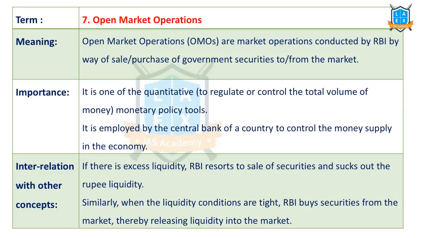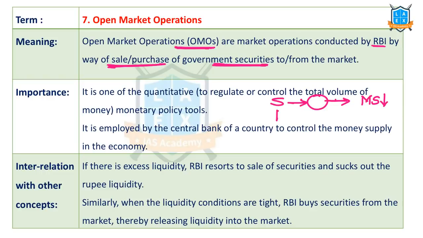The next important term is open market operations. Recently, RBI has gone for open market operations to increase the money supply in the economy. What is the meaning of open market operation? Open market operations are conducted by RBI by way of selling and purchasing government securities. If government securities are sold in the market, people give money and buy the government securities. What does this lead to? This leads to a decrease in the supply of money.